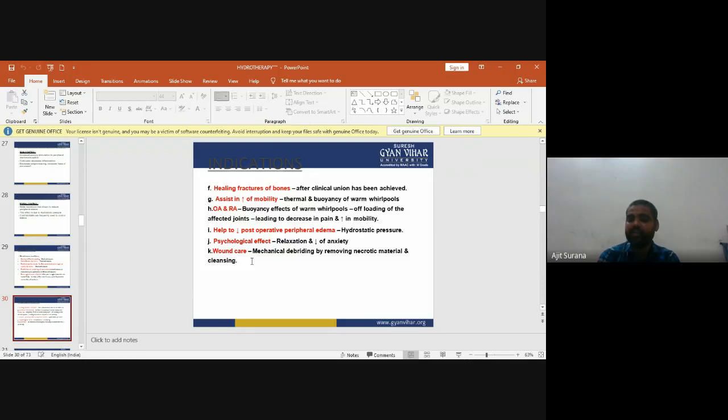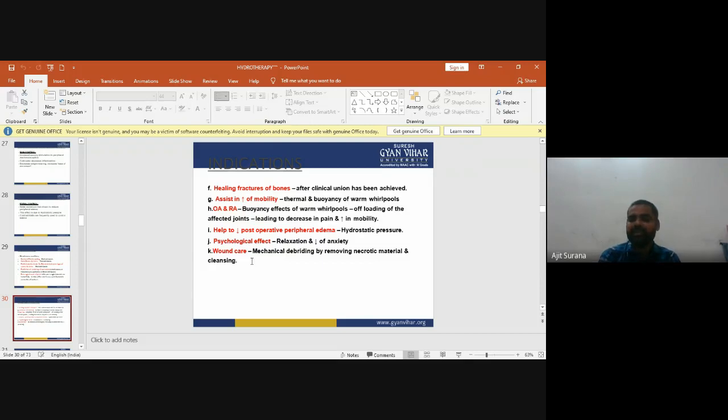In OA and RA conditions, osteoarthritis and rheumatoid arthritis, the buoyancy effect of warm whirlpools offloads the affected joints, leading to a decrease in pain and an increase in mobility. They help to decrease post-operative peripheral edema. Hydrostatic pressure may be used to decrease post-operative peripheral edema.